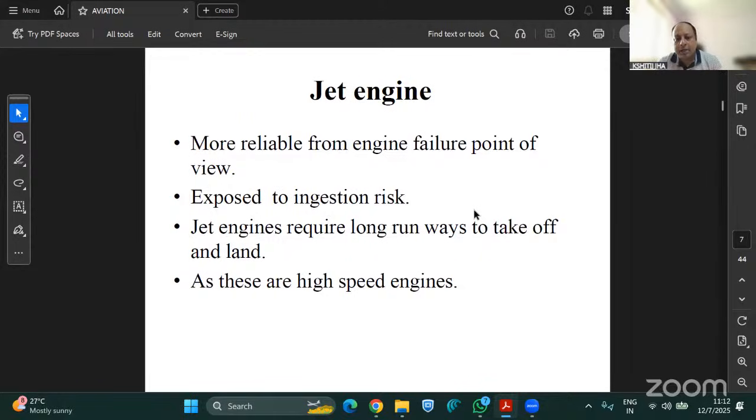So what happens sometimes when the aircraft takes off from the airport of any city or any country, you must have heard about bird ingestion damage. Birds are actually foreign objects for the engines. When the aircraft engines are running at such a high thrust during takeoff, they are taking in more oxygen from the front side of the jet engine and pushing it towards the combustion chamber of the jet engine.